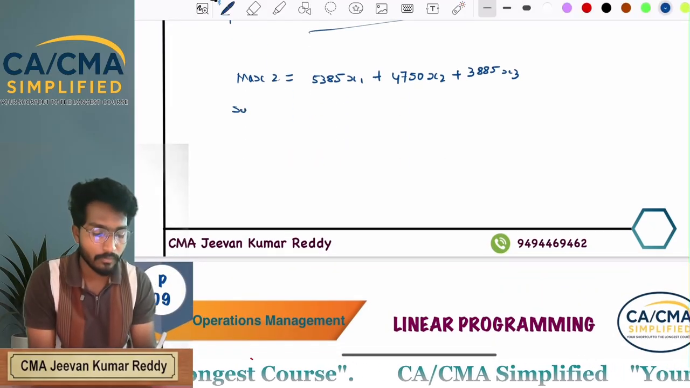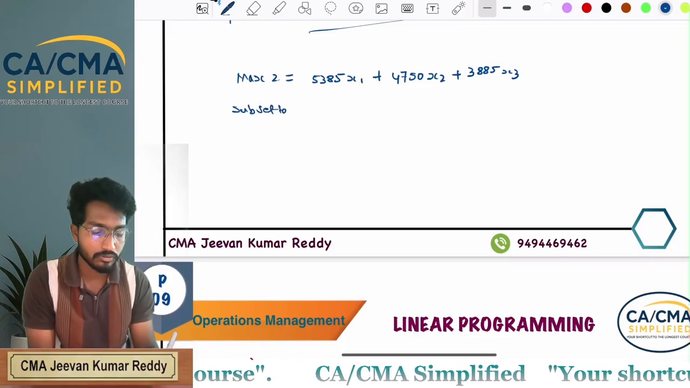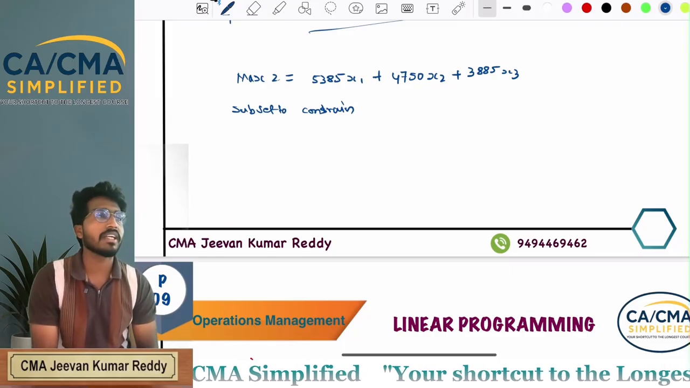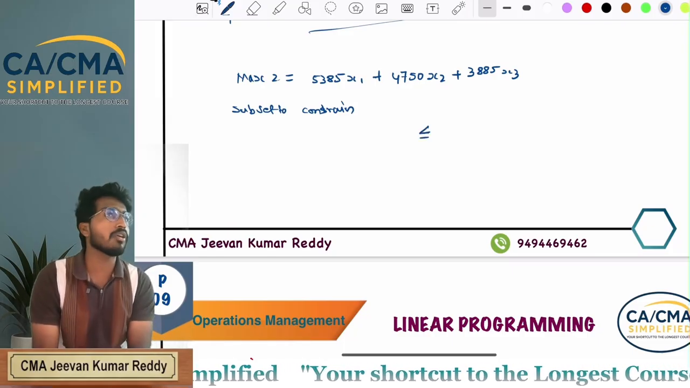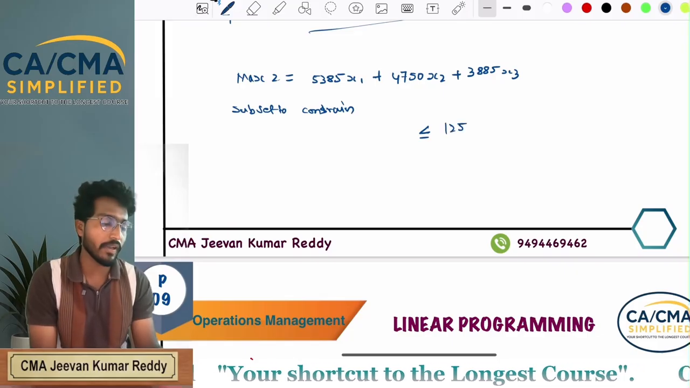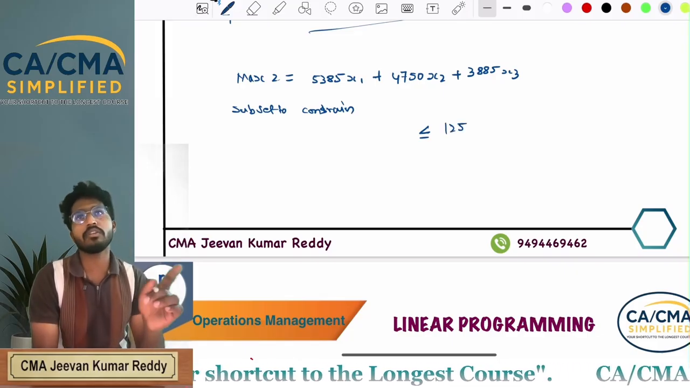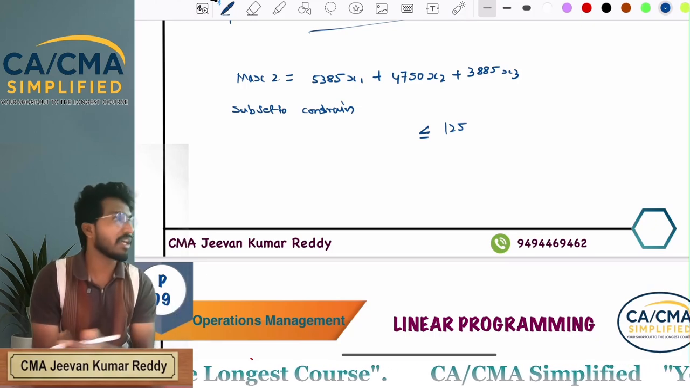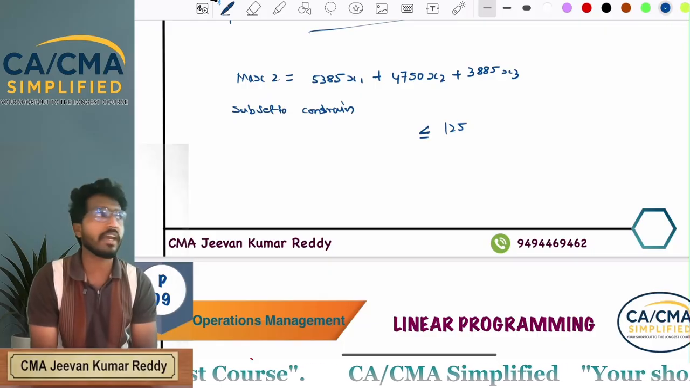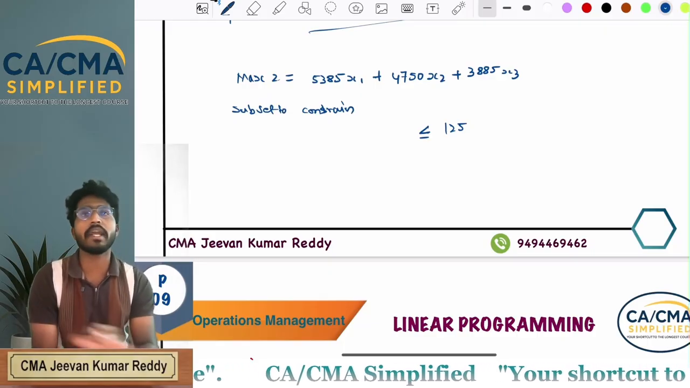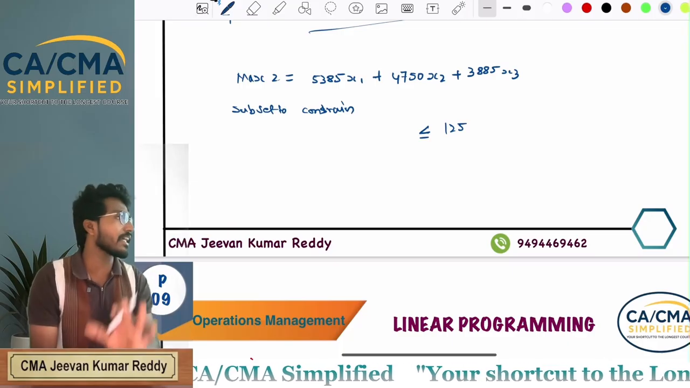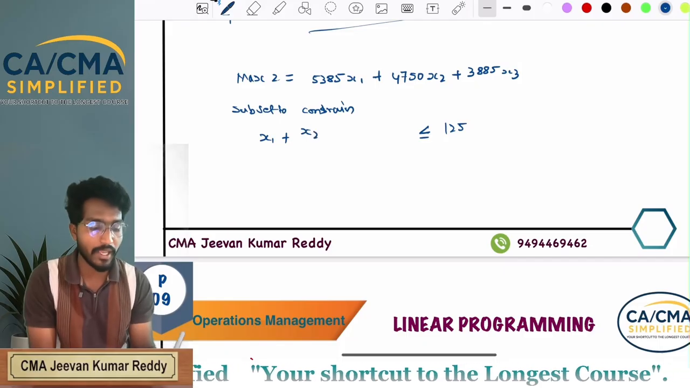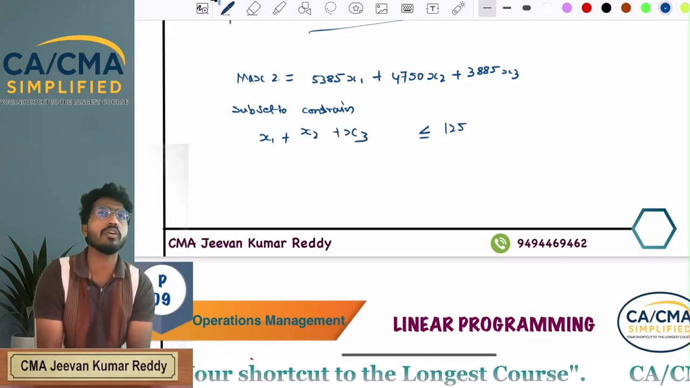Now, subject to first. What is the first constraint we have? So, total amount of land we have is only 125 acres. The amount of land allotted to each crop, that is potato, carrot and beetroot, must be less than or equals to 125 acres. That means x1 plus x2 plus x3 less than or equals to 125.